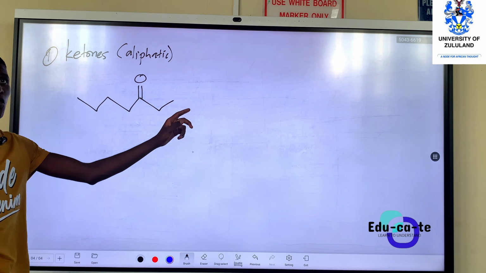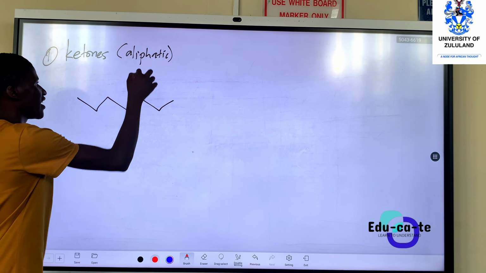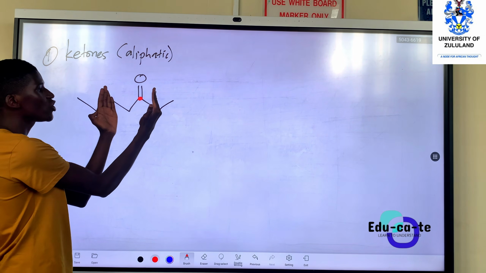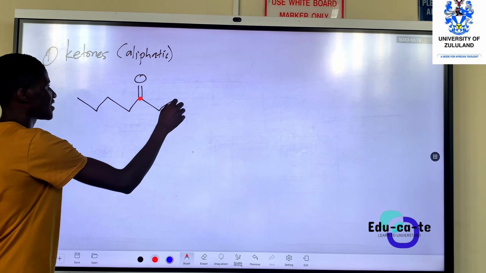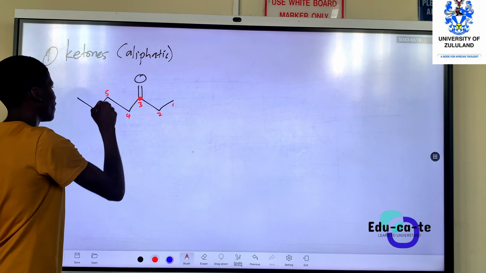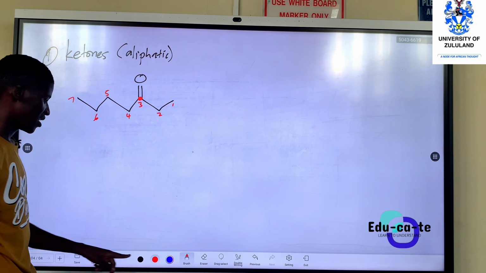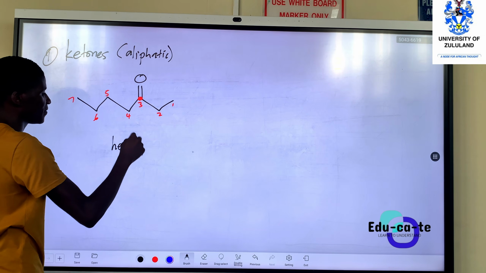Okay, this is a ketone, because it's a carbonyl group. This carbon with a double bond to oxygen is between two other carbons, so this is a ketone. If you want to name it, you say this is carbon 1, 2, 3, 4, 5, 6, and 7. So this has to be heptan-